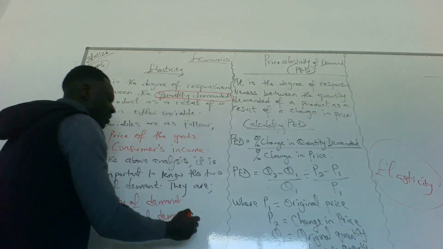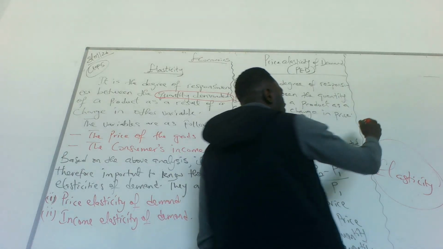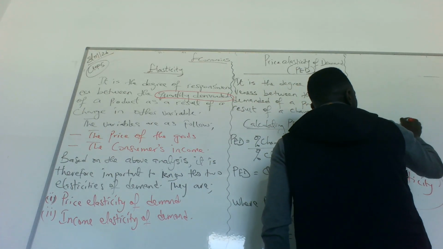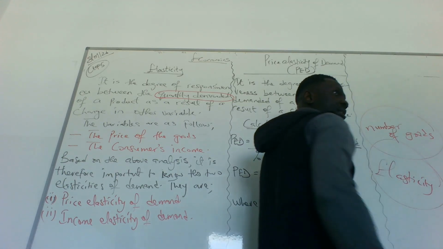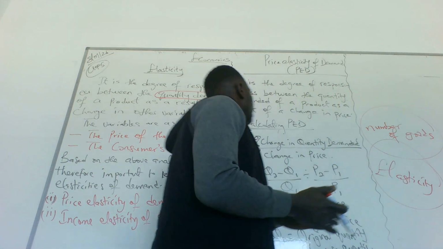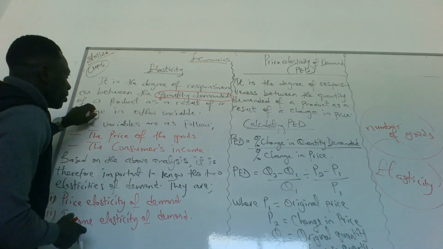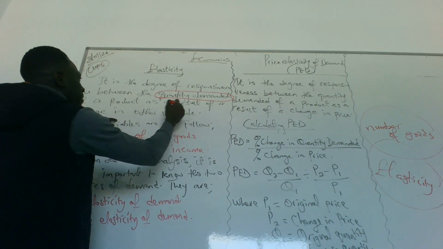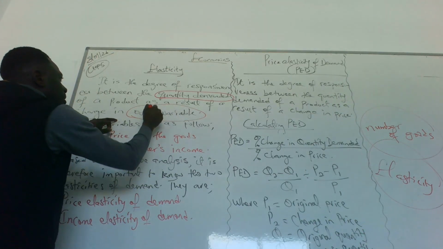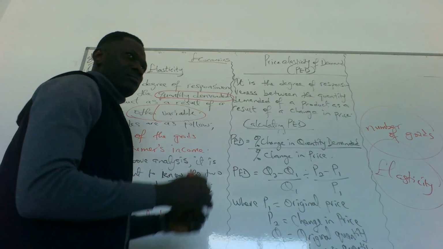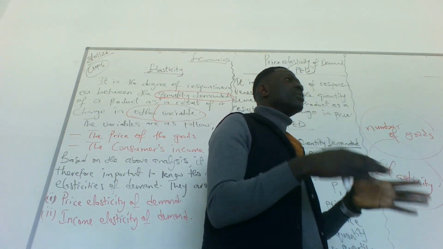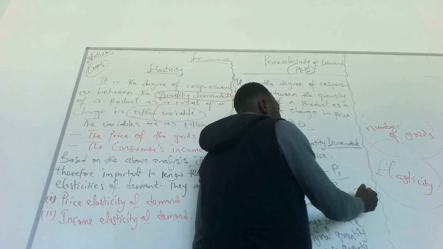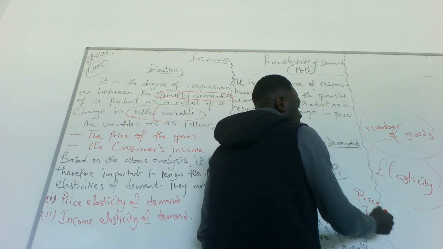The quantity demanded is the number of goods we buy, right? Number of goods. That is the quantity demanded, the number of goods we purchase of a product as a result of a change in other variables. So what are these variables we're talking about? Variables are things that can change over time. And the two variables we have when it comes to elasticity are price and income.